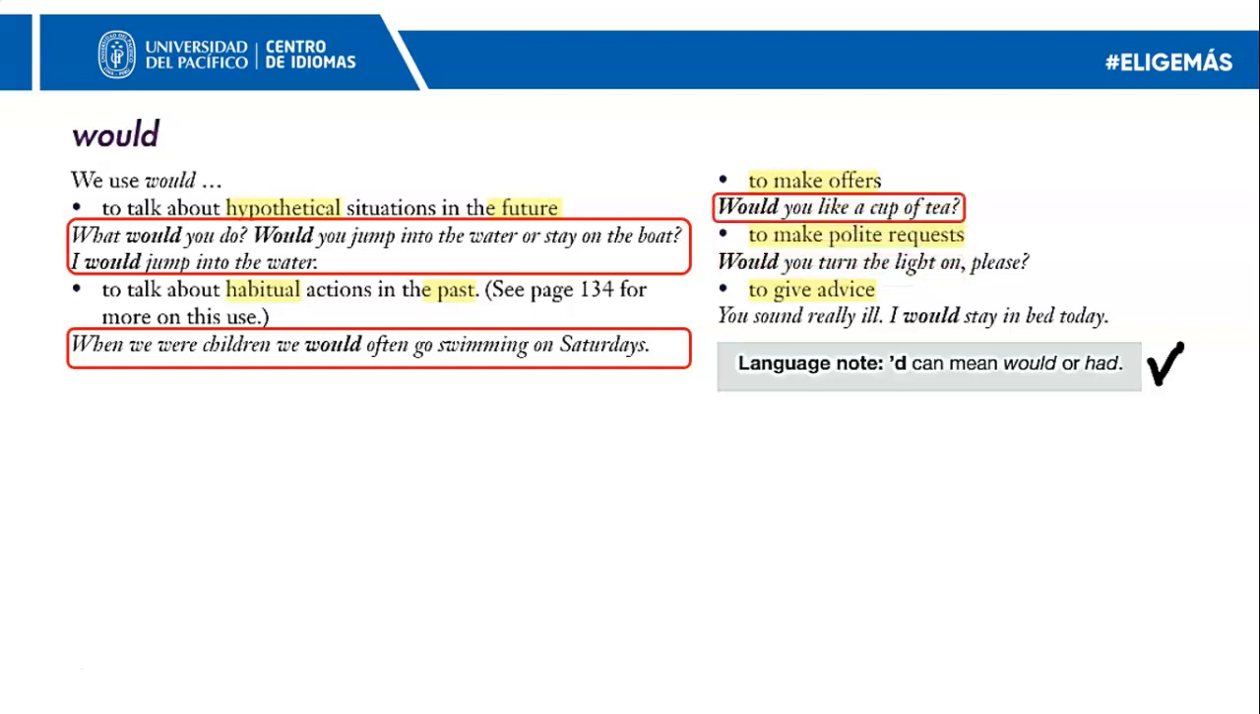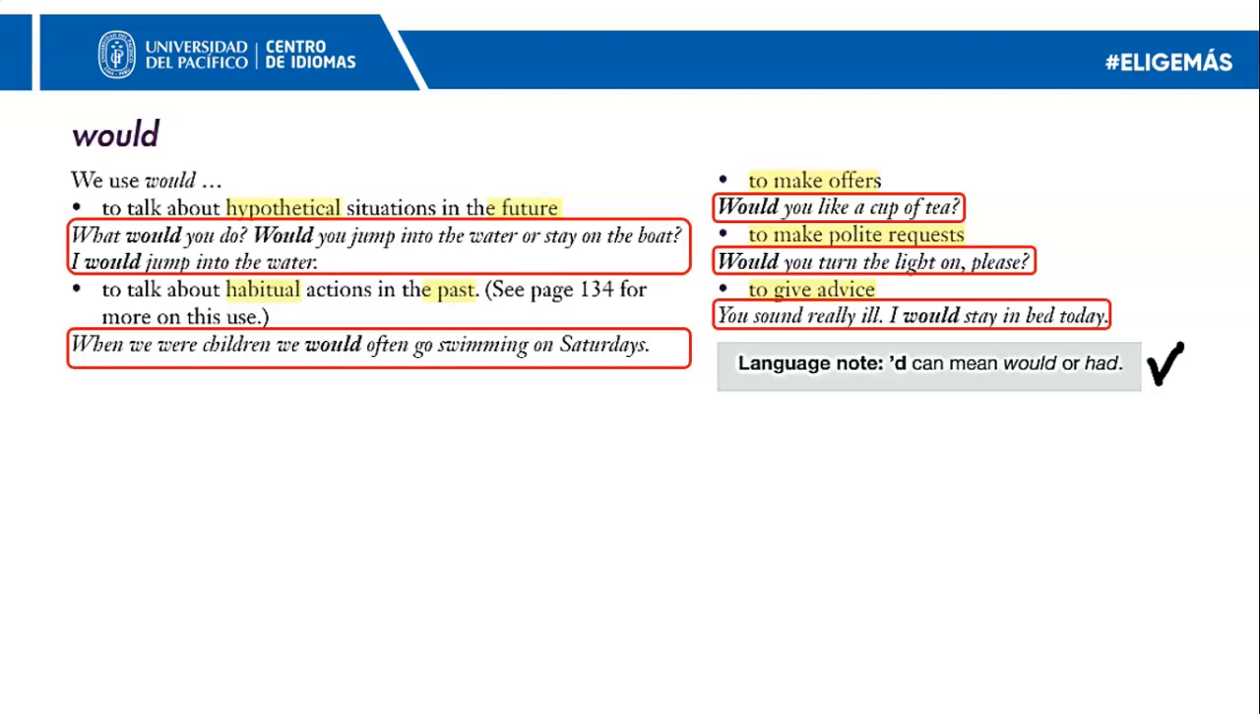Here is a question, and I'm definitely using the intonation in which I'm asking the question and making an offer. Would you like a cup of tea? Here, would you turn the light on, please? I'm trying to sound polite. So I'm asking a favor, and I have to sound polite when I do that. And when I give advice, you sound really ill, I would stay in bed today.